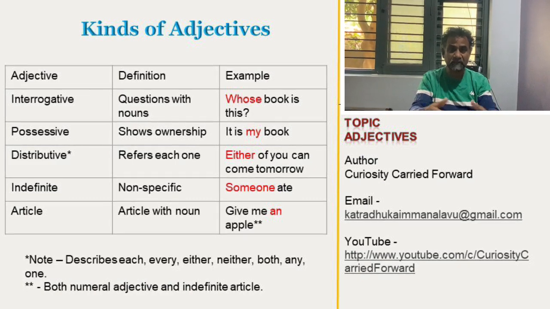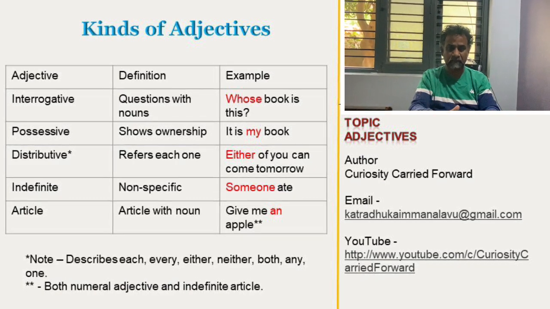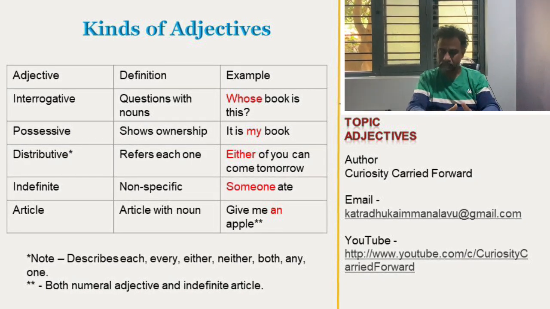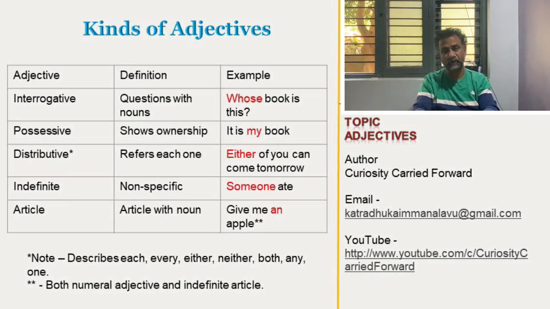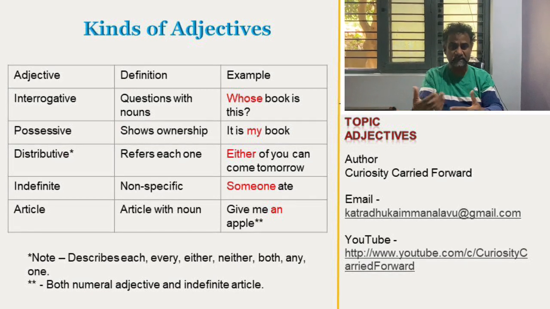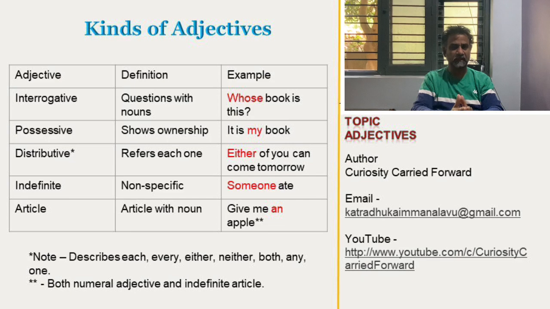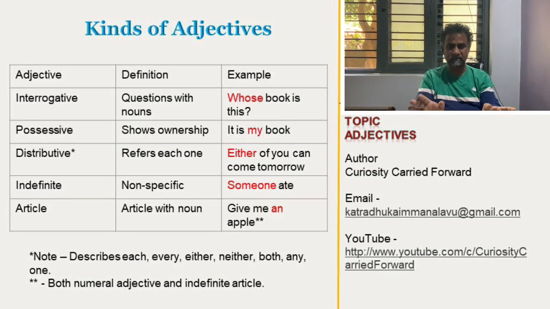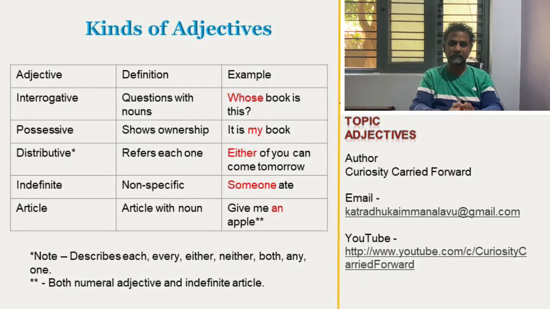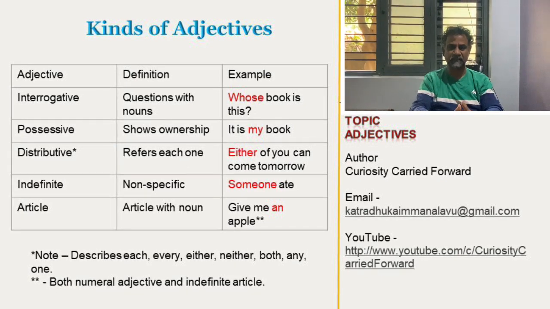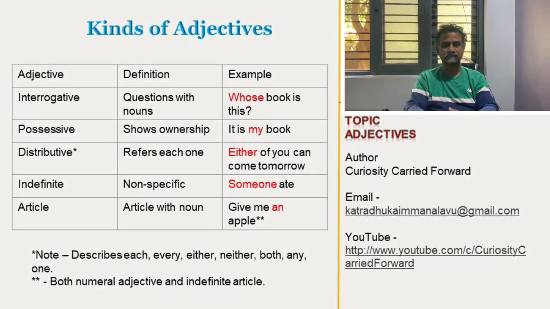So we have to read a lot of sentences. Then we can make out the differences. In the next class, another subject, we will take a test. We will revise with many examples for all these 10 adjectives. For each adjective, we will have a couple of examples in the next class. Fine? Okay, thank you.